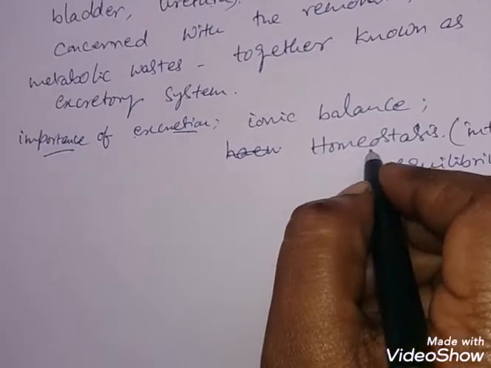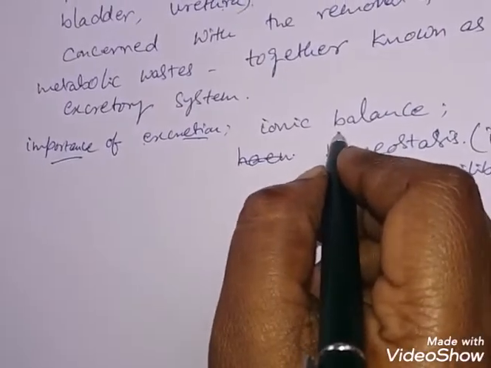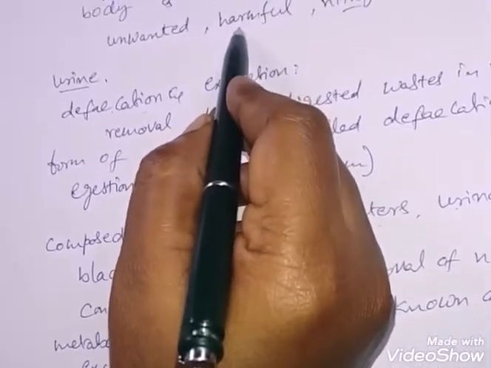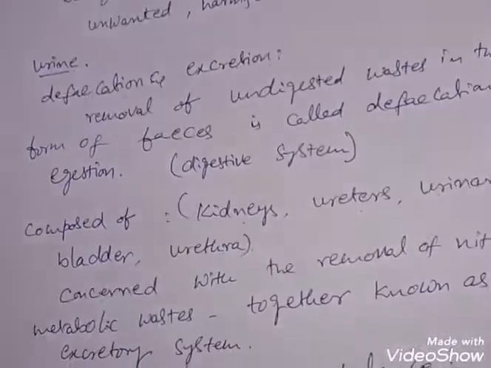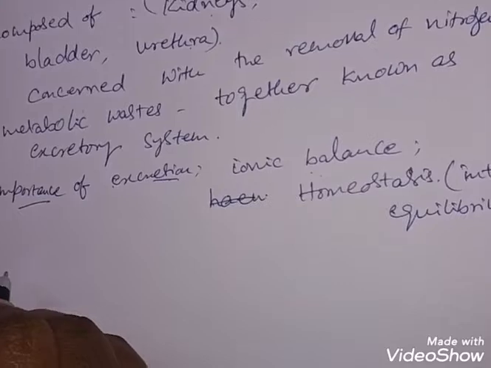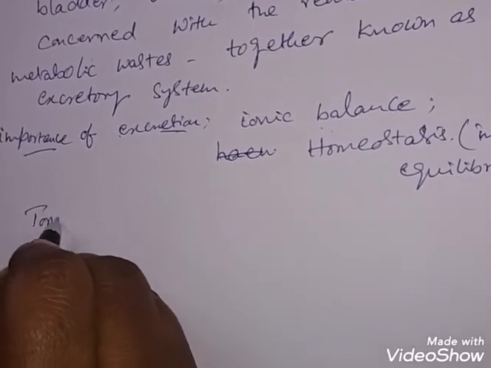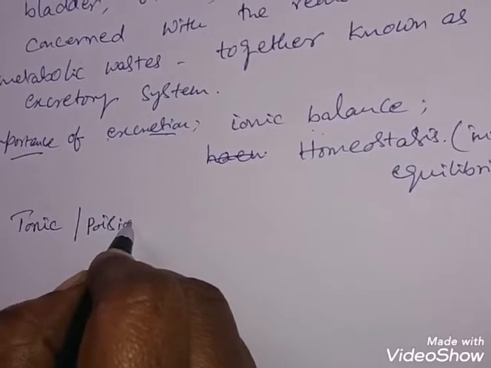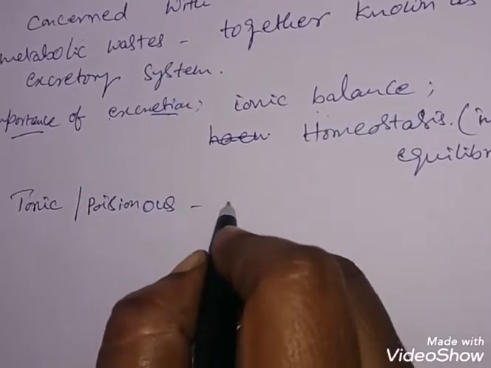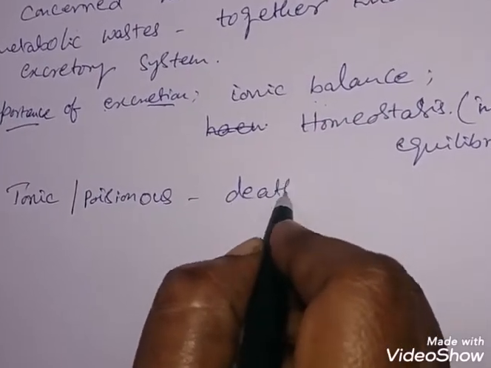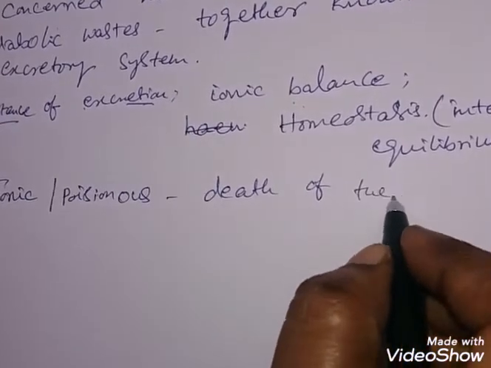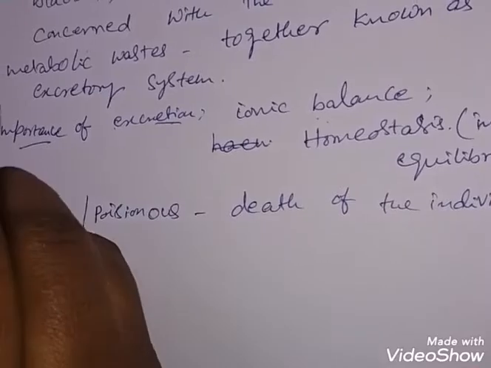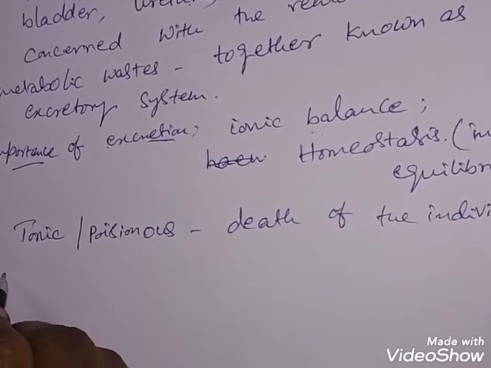To maintain this, water and salt should be in a balanced state, and the harmful metabolic wastes are to be removed. What will happen if these metabolic wastes are not removed? These are toxic wastes, so they become poisonous. It may also lead to the death of the individual. So it is very important that the excretory waste should be eliminated from the body.